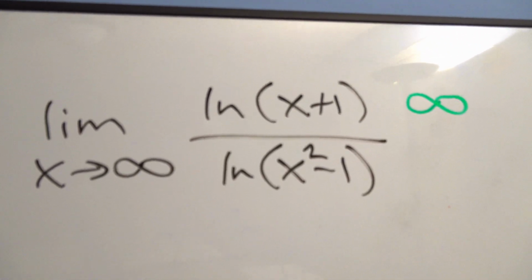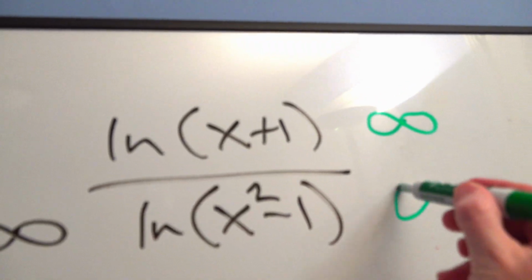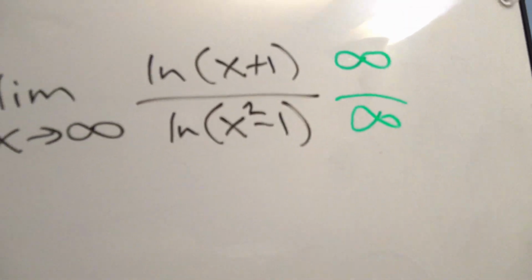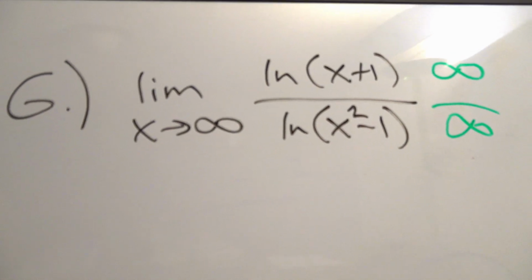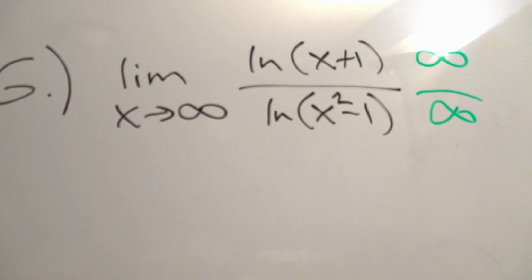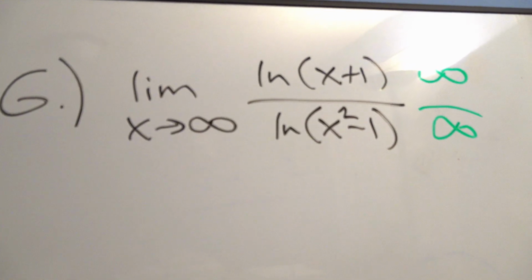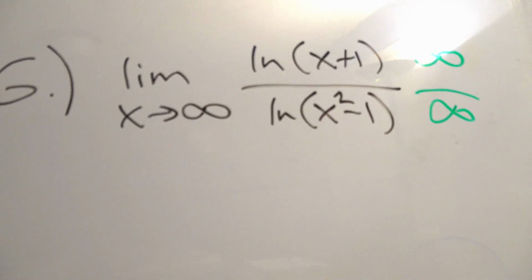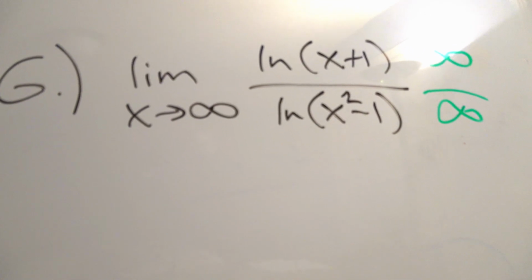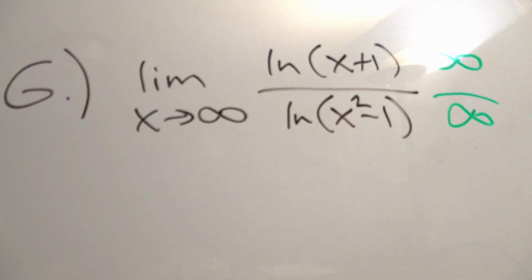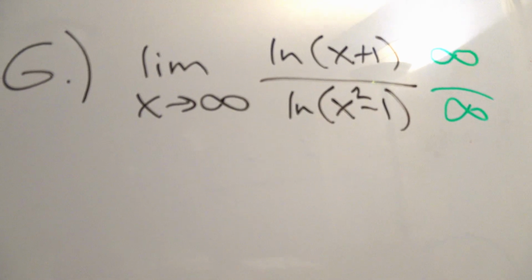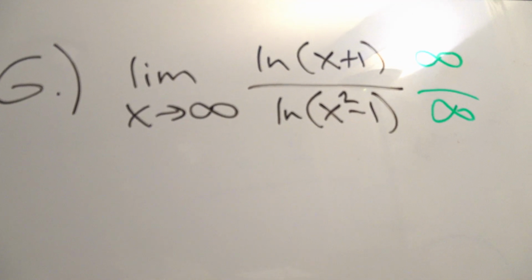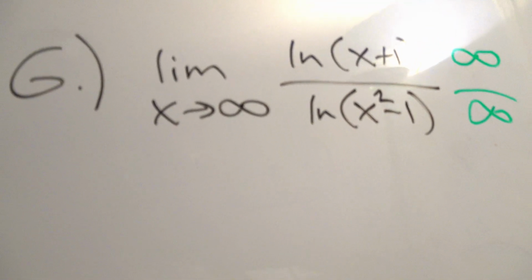On the bottom, you get the natural log of infinity. That's also infinity. Well, that's indeterminate form number 2. You can't do things with infinity over infinity, but it is one of the L'Hopital forms. By the way, we also had the weaker, stronger game, and then we had the third option, which was 1 over x to the highest power. Well, these aren't even polynomials, so all that stuff's out. Total dead end. So the fourth thing, the last resort, is, hey, maybe L'Hopital's rule works.